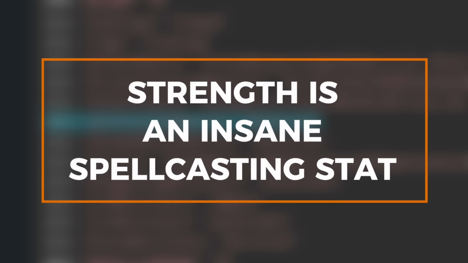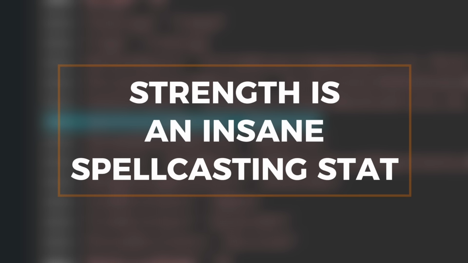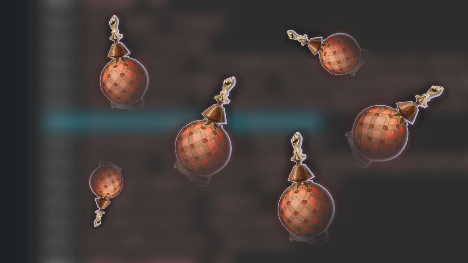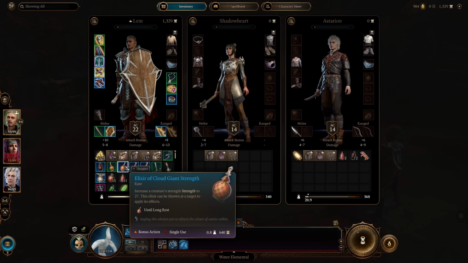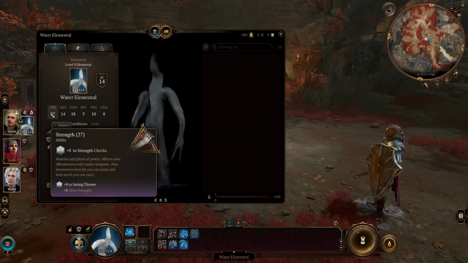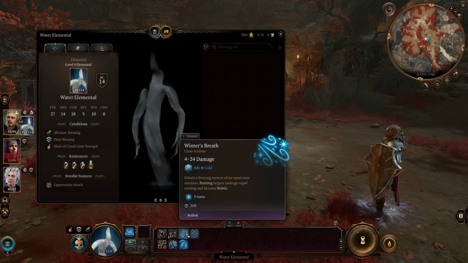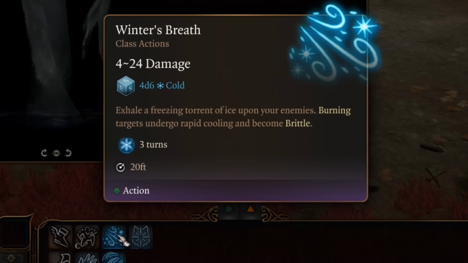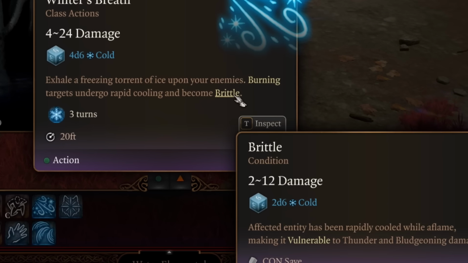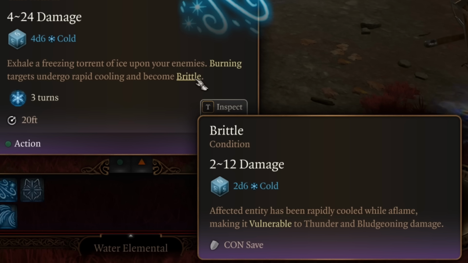Strength is an insane stat to have for a spellcasting ability in this game, because of strength elixirs. A popular tactic with the Water Elemental is to give it an elixir of Cloud Giant Strength to give it a very good spell save DC on its Winter's Breath ability. This makes enemies much more likely to slip on the ice, and much more likely to fail their saving throw to become brittle, which applies vulnerability to thunder and bludgeoning damage.